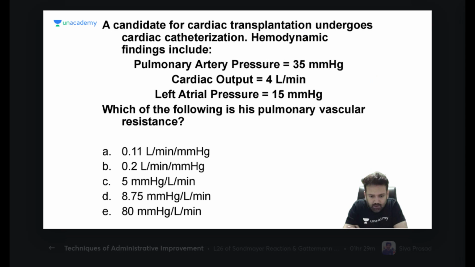Okay. Now coming to this question. How do you calculate pulmonary vascular resistance?